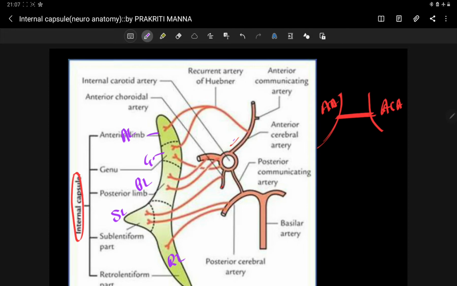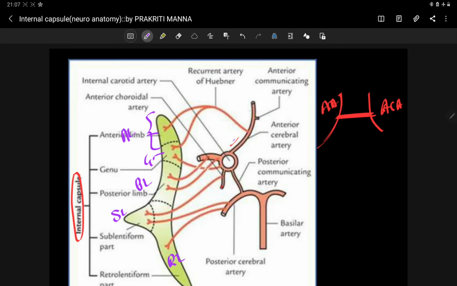First of all, I am going to talk about the anterior limb. The anterior limb of the internal capsule is supplied by two arteries, the anterior cerebral artery and the middle cerebral artery.